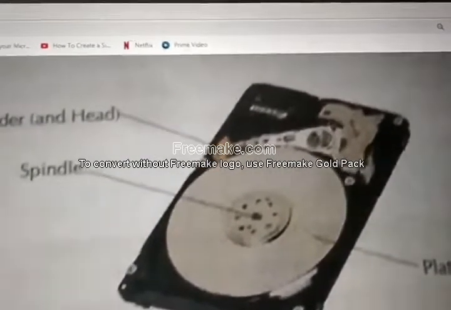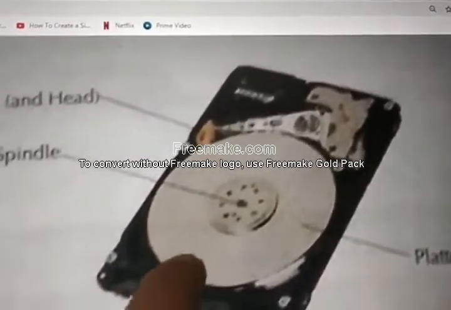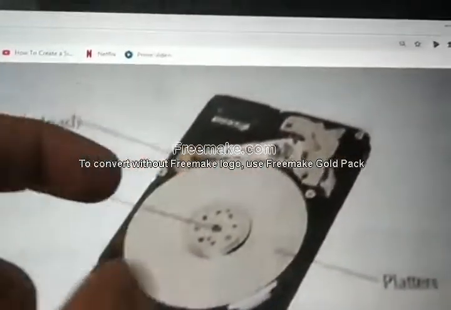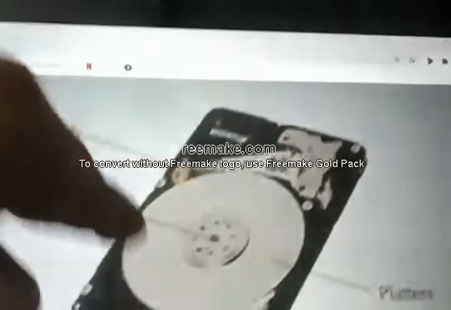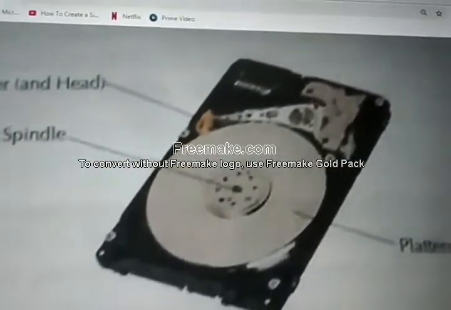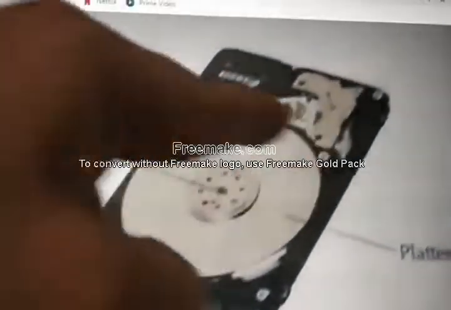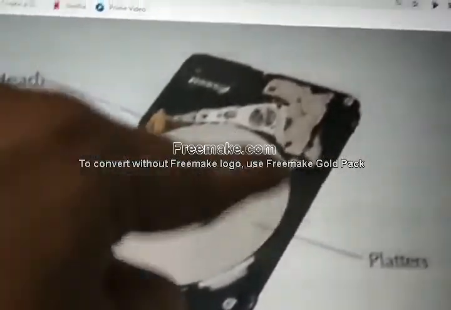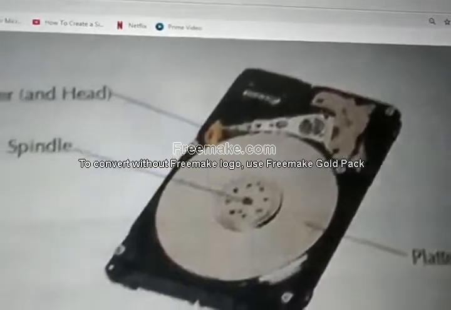Data are stored in concentric circles, concentric tracks. Each and every circle is called a track. Data are stored in each and every track. Okay, in each and every track the data are stored.